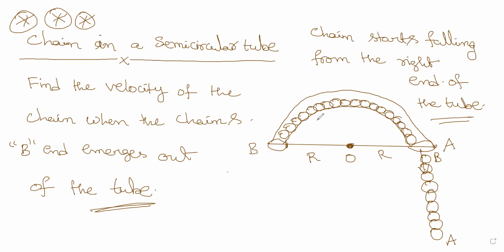Now we consider friction: the tube is frictionless. This I will give you as frictionless. Now we have to solve this problem.